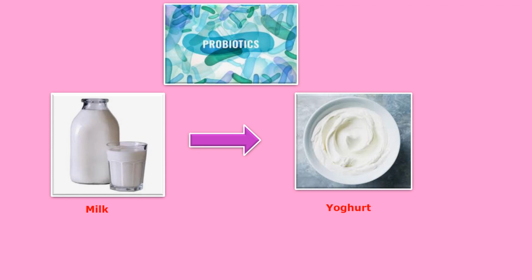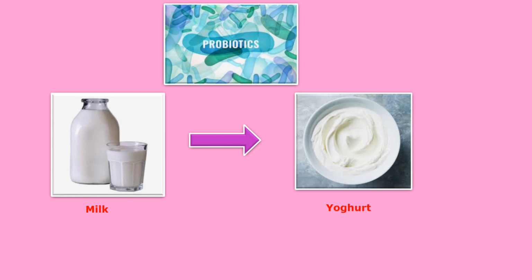Lakhs of microorganisms reside in our intestines. Their presence in such large numbers is essential for our health. Hence, to maintain them in our body, we should include probiotics such as yogurt and buttermilk in our daily diet.